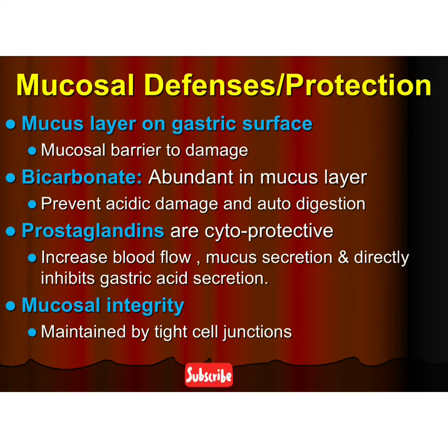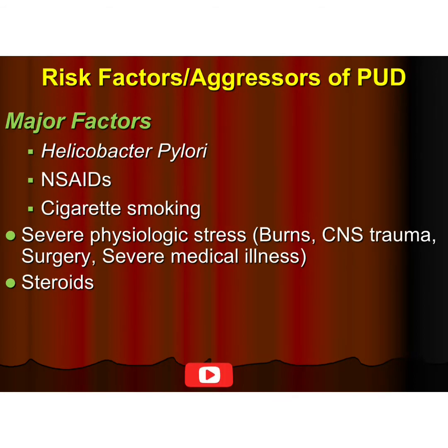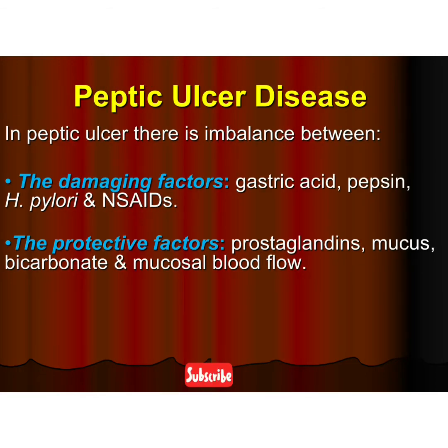Prostaglandins are cytoprotective. They protect cells, they increase the blood flow, they increase the mucus secretion, and they directly inhibit gastric acid secretion. The fourth one is mucosal integrity, which is maintained by tight cell junctions so the acid may not pass or penetrate through them. Whereas H. pylori, NSAIDs, acid, and pepsin act as aggressors. Peptic ulcer disease occurs when there is an imbalance between these aggressors and the mucosal defenses.